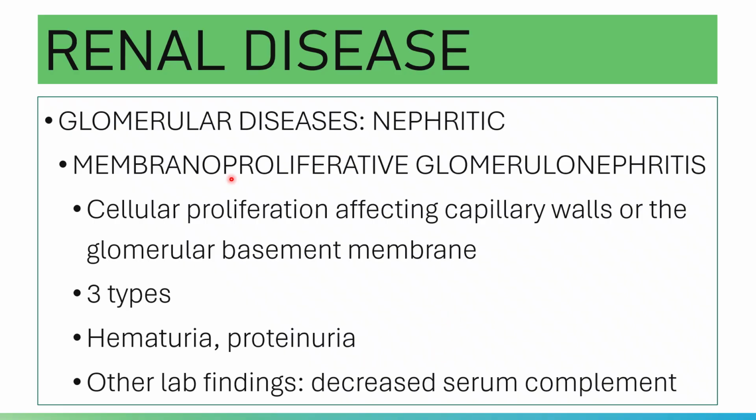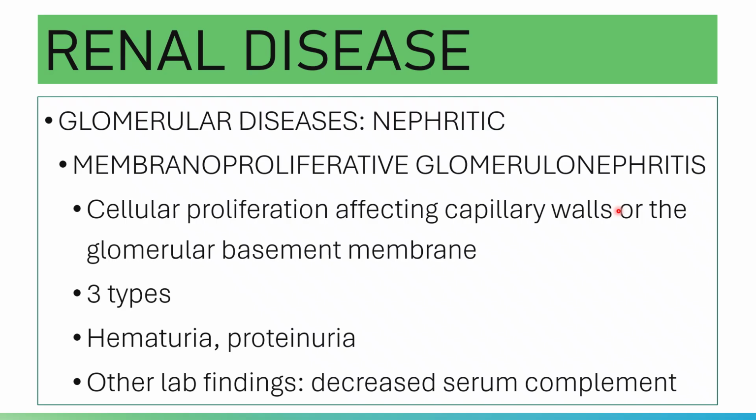And then you have your membranoproliferative glomerulonephritis. Of course, sorry, in membranous glomerulonephritis, the diagnosis is supported by anti-nuclear antibody testing, testing against the secondary diseases, hepatitis testing as well as testing for syphilis.